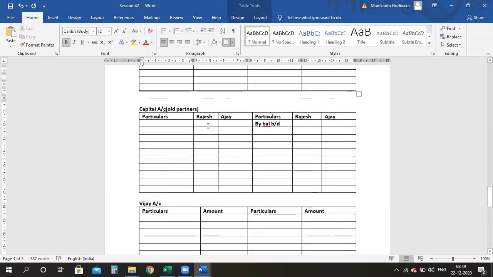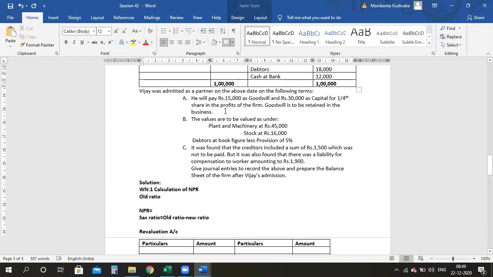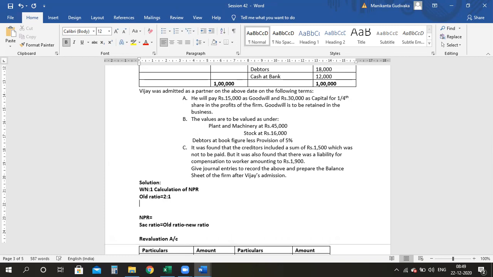Let's start off the calculation part. So guys, my partner Vijay is being admitted for 1/4 share and old ratio is 2:1 between Rajesh and Ajay. Whenever the new partner's share is given, I told you assume the whole capital of the organization as 1. So 1 minus 1/4, it will be 4 minus 1 divided by 4. I just took the LCM, nothing much. Therefore, I have 3/4. Everyone clear?